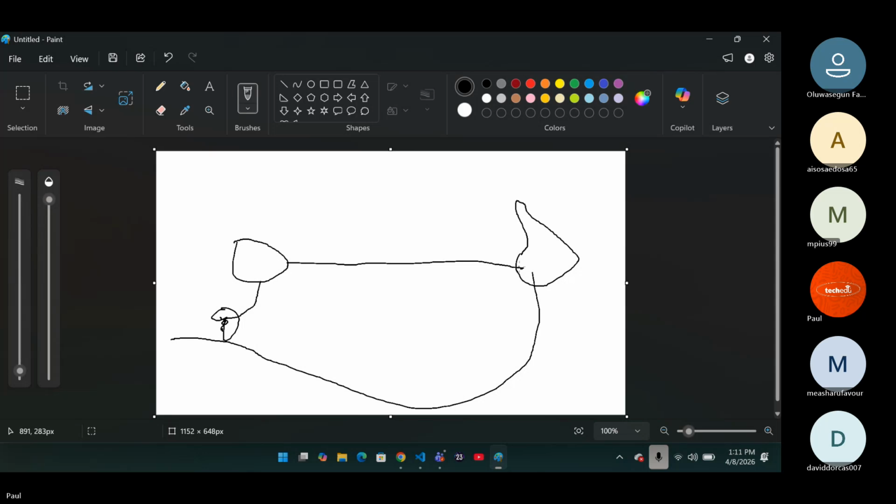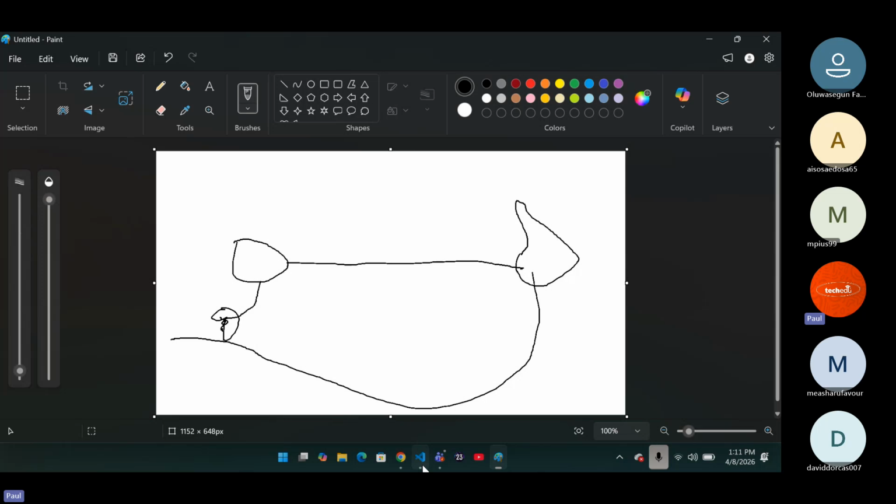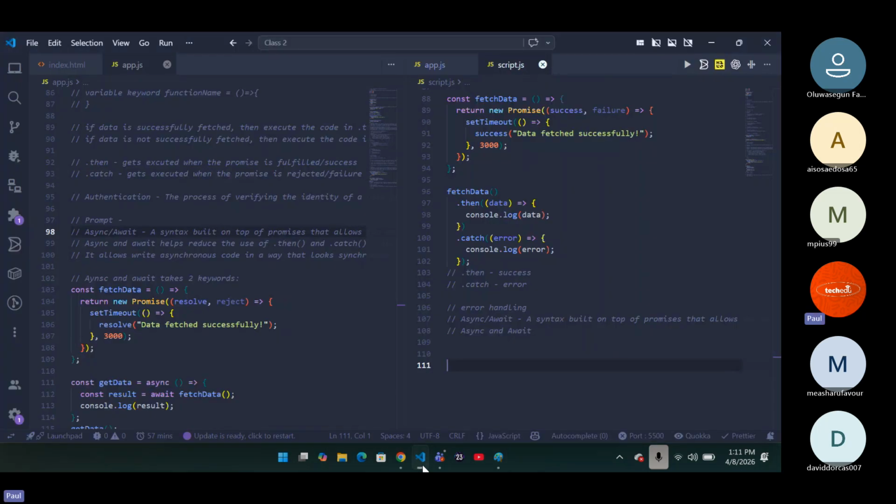Now that's what async and await helps you do. Async and await is a more modern way of building asynchronous functions or applications, because you cannot just throw away synchronism. Synchronism is also very important in JavaScript. JavaScript is a synchronous language, so if you're going to be writing with JavaScript, it's very important. So async and await helps you balance synchronism and asynchronism, allowing you to merge them together, so that you can balance everything up. Now that's what asynchronism is.